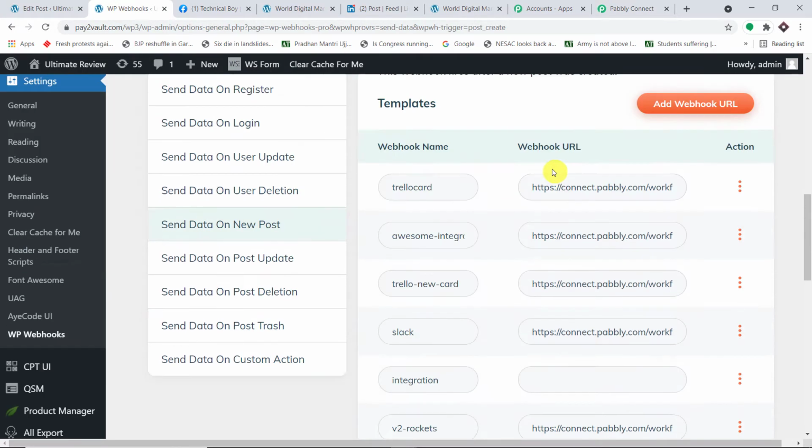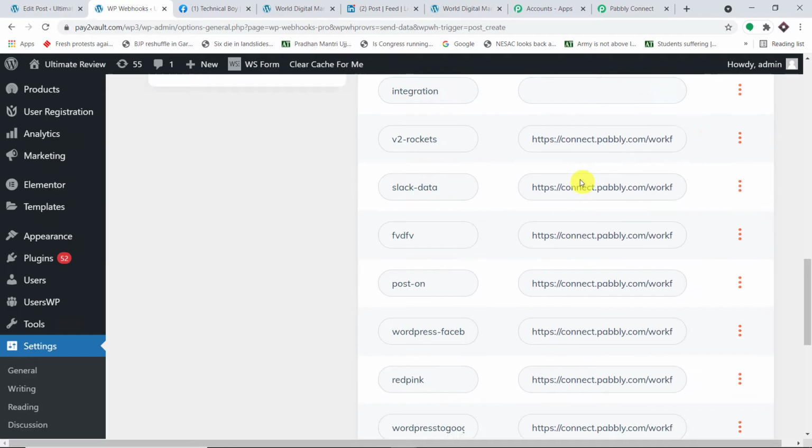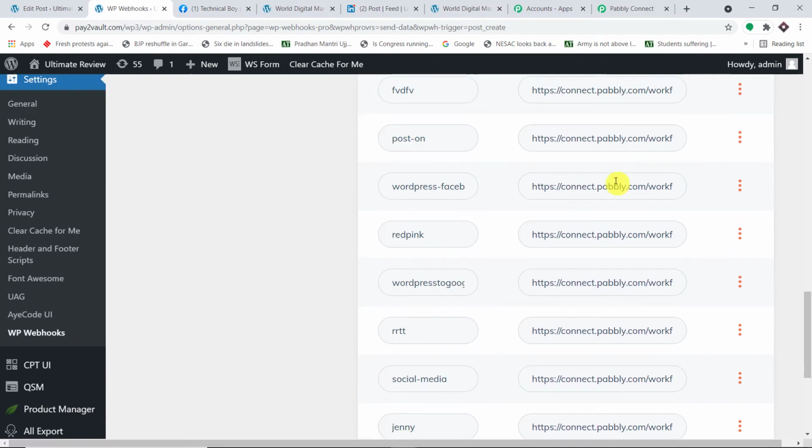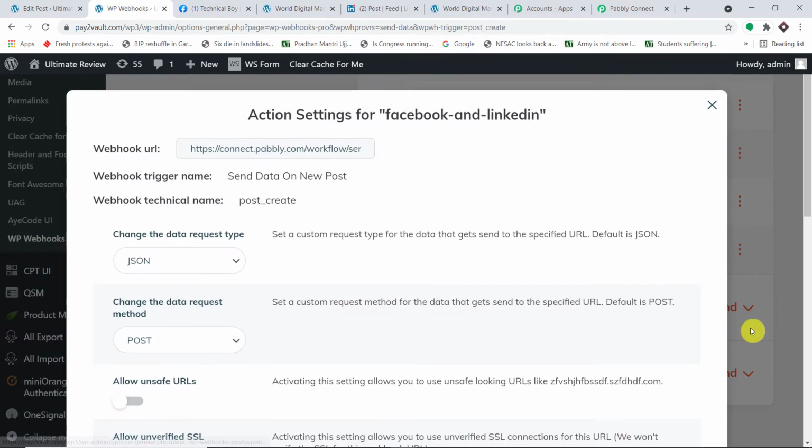Let me just scroll down. This is the newly created one, Facebook and LinkedIn. As you can see, I did create a ton of them. For your consideration, I had created one more, that is Facebook and LinkedIn. Now I'm going to click on these three vertical dots, and here I'm going to click on setting.